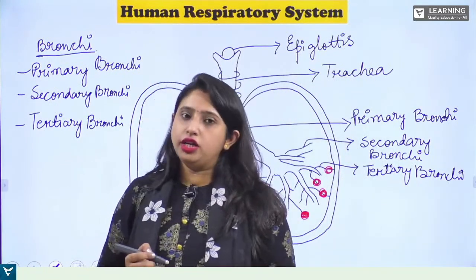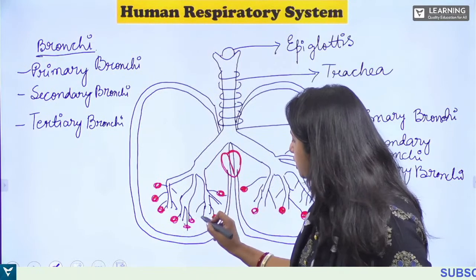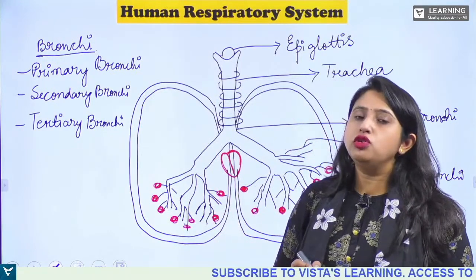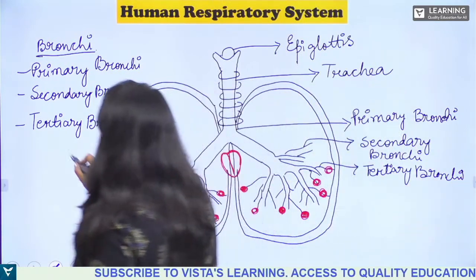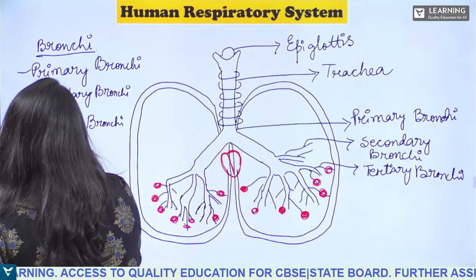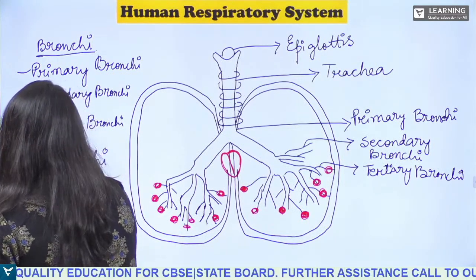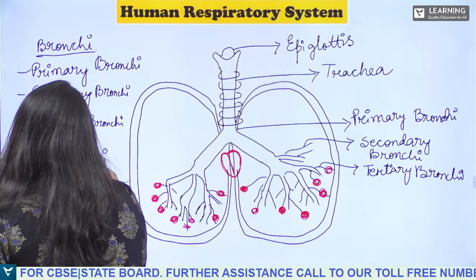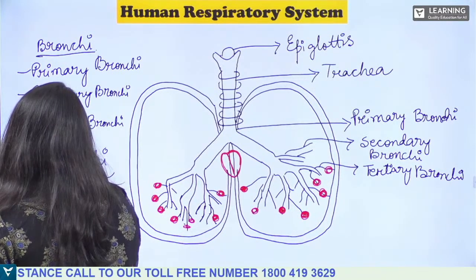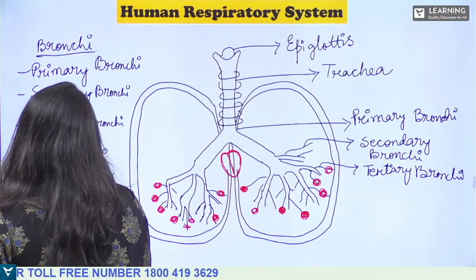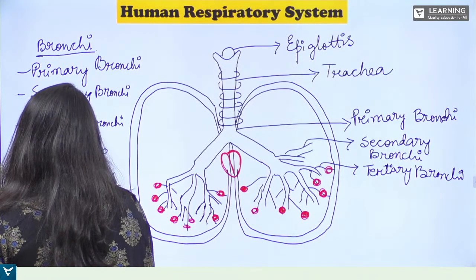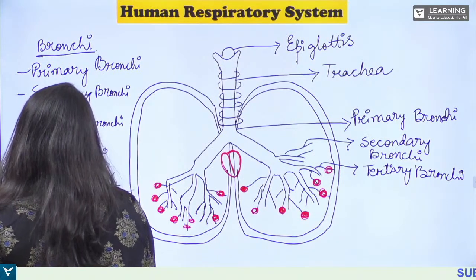Now these bronchi end in thin filaments. As you can see, these are the thin filaments. The bronchi end in a thin filament which is called bronchioles, okay. So this is called bronchioles.